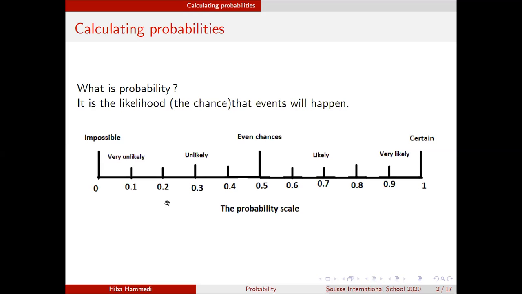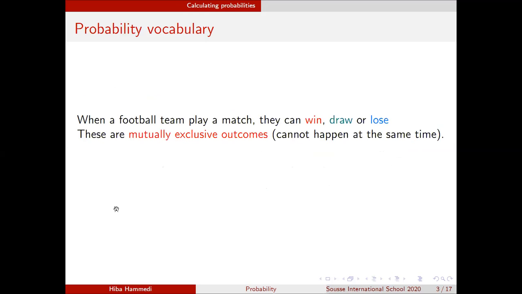And you need to be aware that the probability of whatever event should be between 0 and 1. If you found a probability that is more than 1, you are wrong. Okay, so be careful about that.